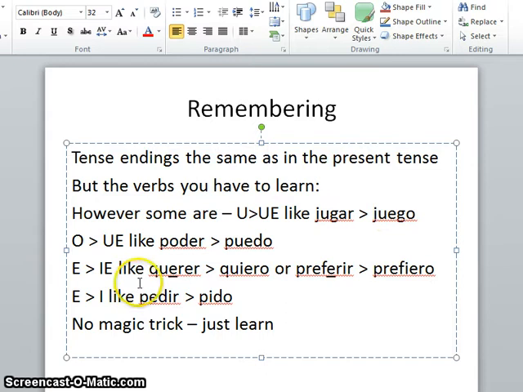E to IE, like querer, to want, quiero, I want. This one's slightly odd because it's preferir, but the first E doesn't change, it's the second E for this one. So prefiero, so the E goes to IE. And verbs like pedir goes from E to I. Pedir, to ask for, pido, I ask, or I ask for. Unfortunately, there's no magic trick, you just have to learn them, and whenever you see a verb that's got the vowel underlined, often I'll write above it what it changes to. So you just need to learn them really.